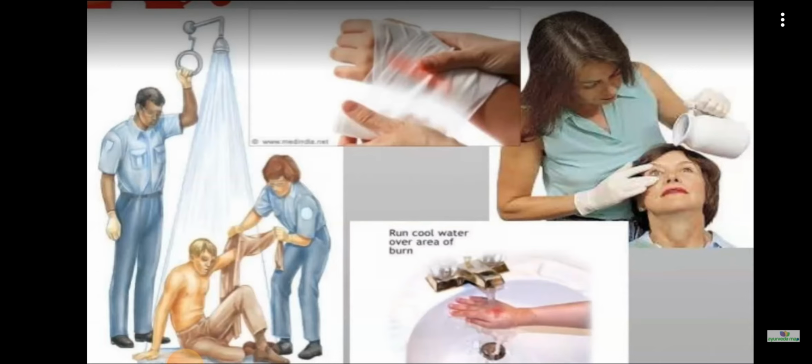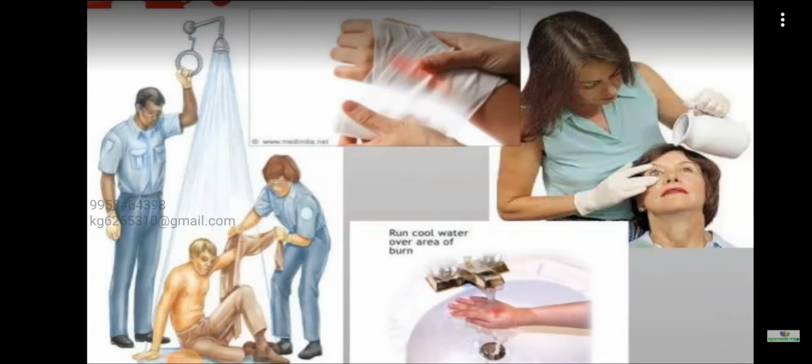And next is the definitive treatment. That is, we have to admit the patient to the hospital. We have to maintain the airway, breathing, and circulation; those are the treatment. So first is about the first aid. In first aid, as I have told, the first thing is we have to stop the burning process, or keep the patient away from the burning area.